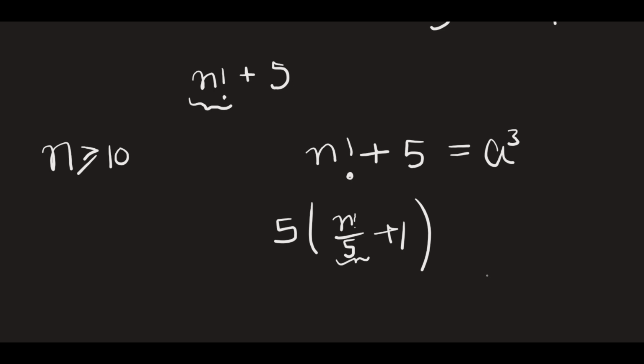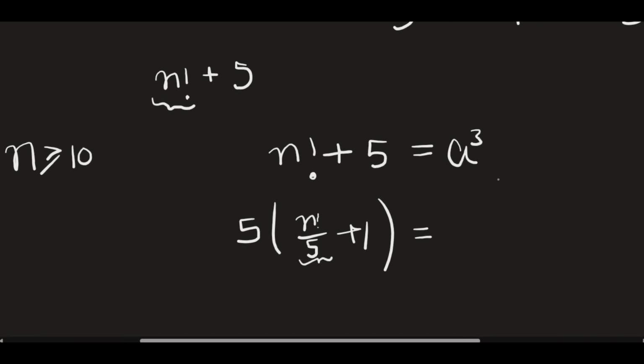Okay, so that is it. And here, now you see that 5 divides a cube. If 5 divides a cube, then it means 5 does divide a. And if a is divisible by 5, then I can write a is equal to 5b. Yeah, if it is divisible by 5, I can write it as 5 times b.